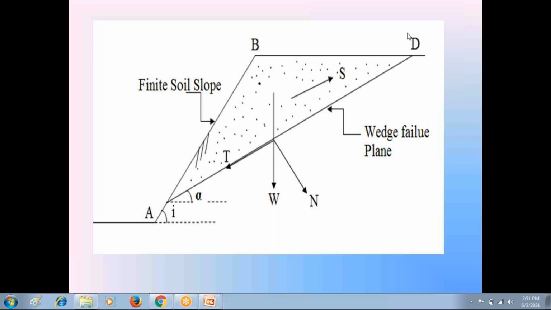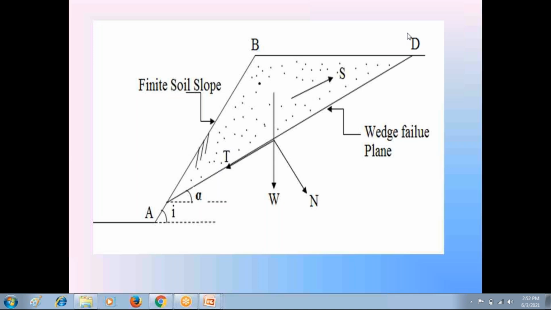In that graph sheet plan, we have the soil slope AB before the construction. This entire process is done before construction. AB is the finite soil slope. Let that finite soil slope make the angle i with the horizontal. Then, on the graph sheet, we assume one failure wedge plane AD.